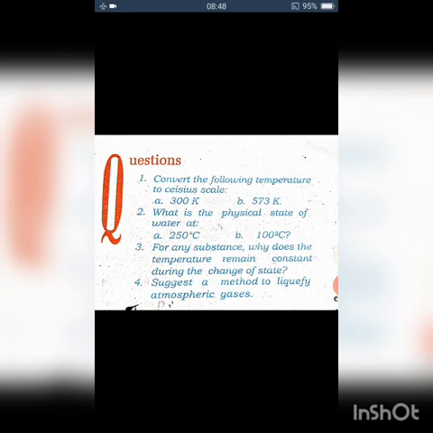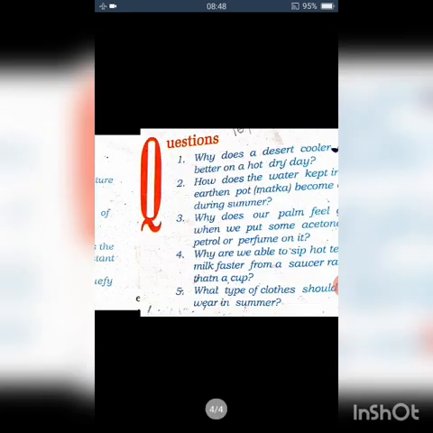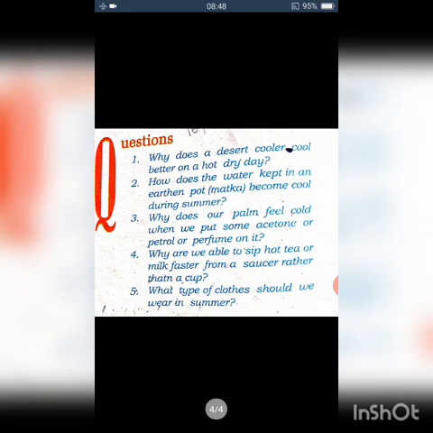Next question, suggest a method to liquefy atmospheric gases. That also we have seen. Gases can be converted to liquids by two methods: either by increasing the pressure on the gases, or by decreasing the temperature. In both ways, gases can be converted to liquids. Okay, we'll move on to the next page, that is page 10, which is the last page of the intext questions.